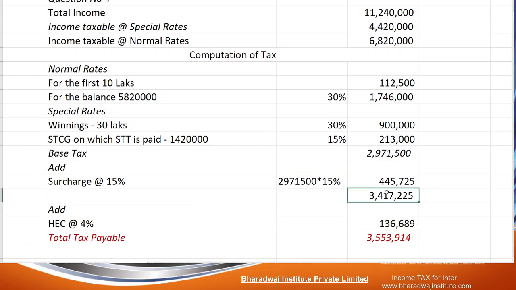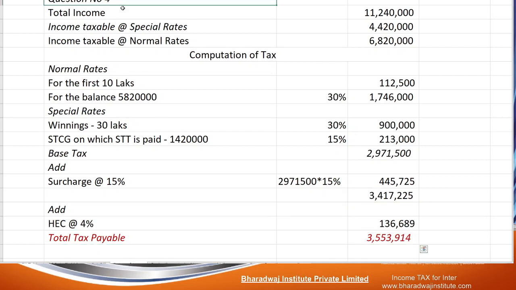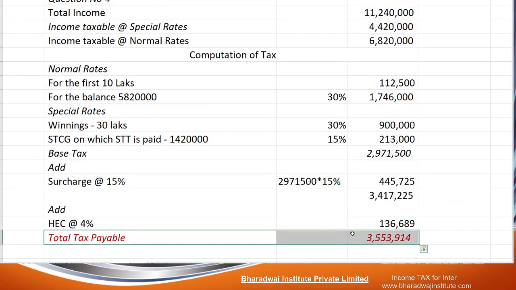HEC on this 34 lakh 17,225. How much percentage? 4%. HEC is always 4% for all. Add up. This is the total tax payable. So hope you understood what is surcharge. Tax on tax, we call it surcharge.